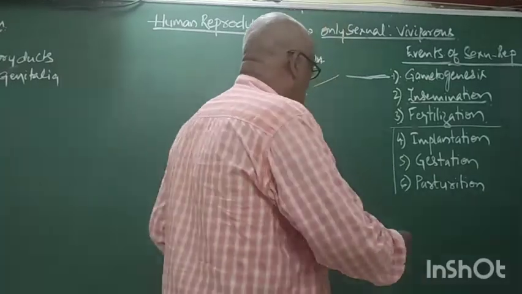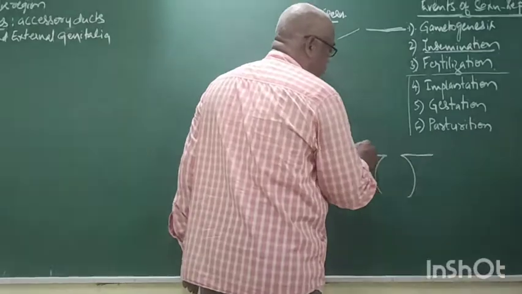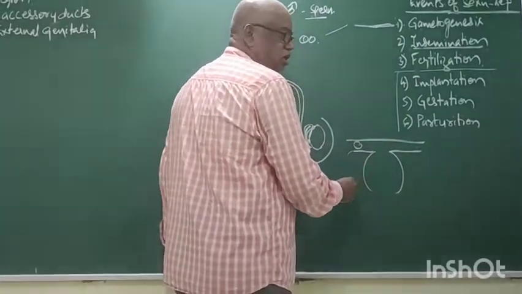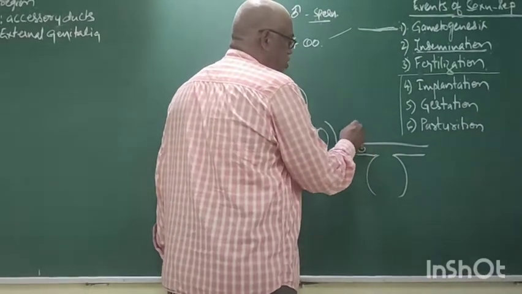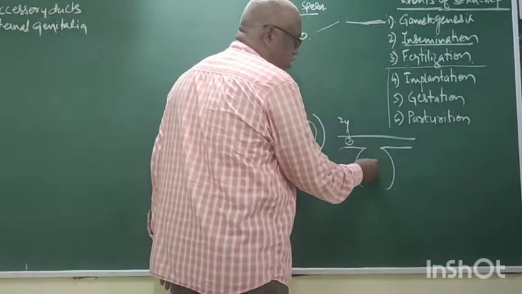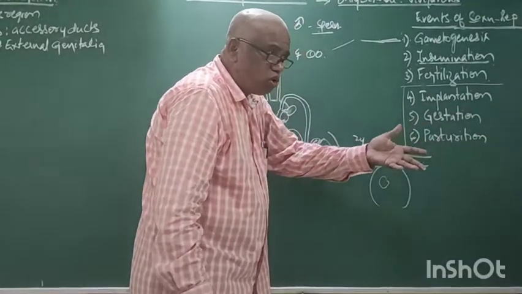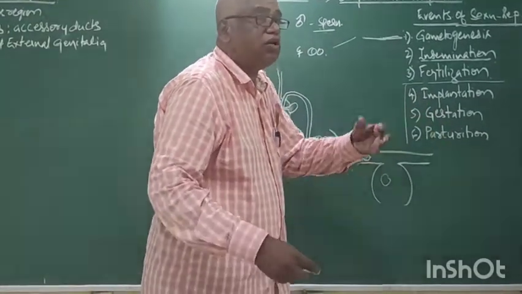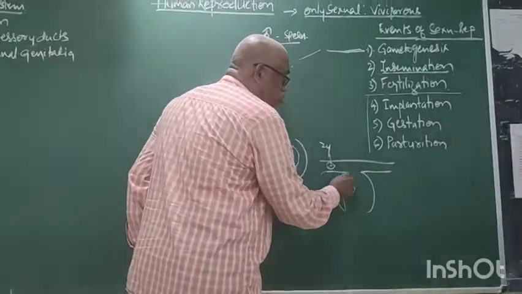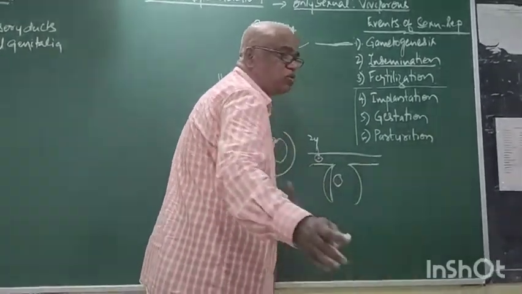Now the zygote must be in the uterus. Now it is the fallopian tube, we can discuss later in detail. It is the place for fertilization. It is zygote. After the formation of zygote, it moves forward and falls in the uterus. Before embryonic development, the zygote must be attached to the inner wall of the uterus. Otherwise, it comes to the outside.